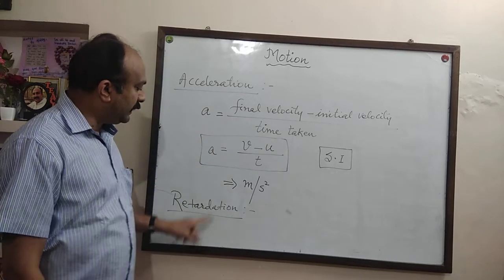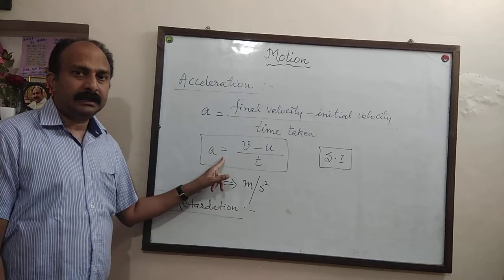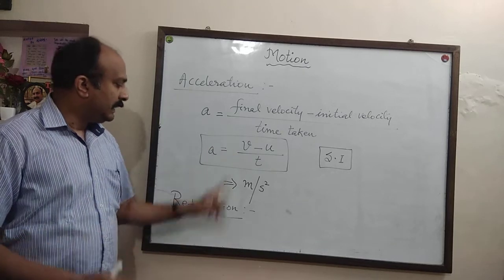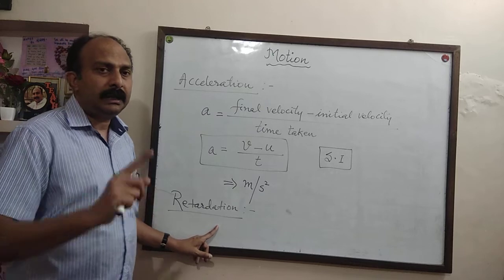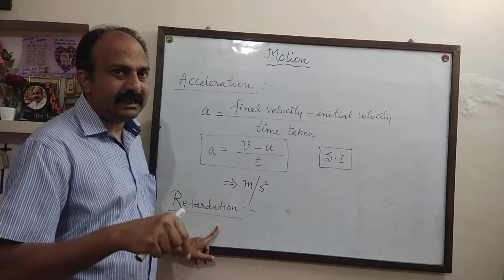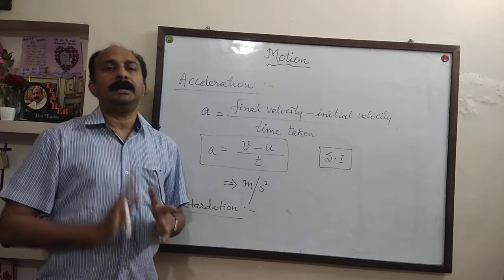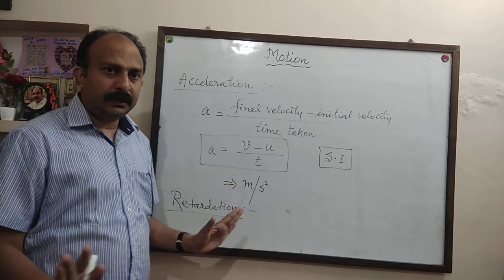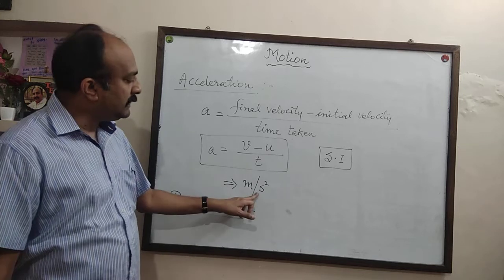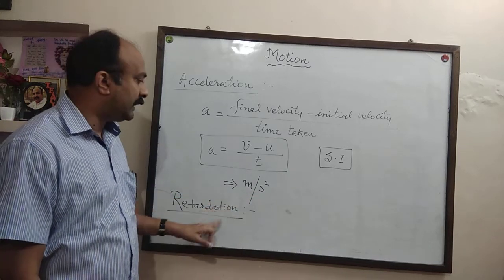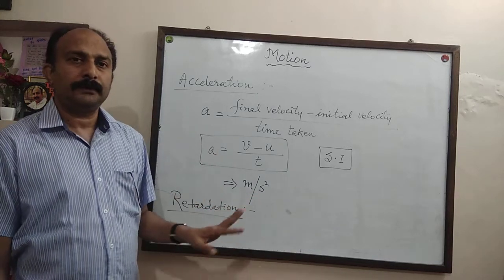So, the formula for retardation is the same as acceleration. The only thing is that while calculating retardation, final velocity will be lesser than initial velocity. So, the value will come in minus. So, the SI unit also will remain the same. Meter per second square is the SI unit of retardation also.